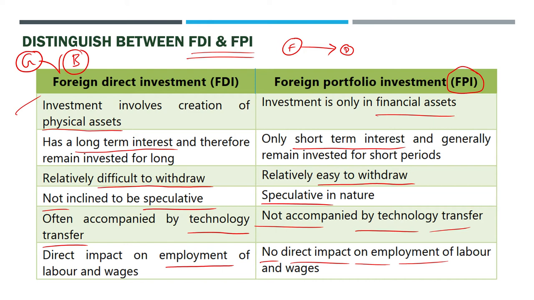FDI definitely creates jobs. How many foreign companies have come to India and started their business? So many companies are there having their offices in India. They have branches, they have associate companies, joint ventures, and direct investment they have made. Some of them have their own complete infrastructure, like Amazon, for example, has built huge godowns, warehouses everywhere in India. So to some extent, definitely they created physical assets also and created employment also. So that is FDI we can call, not FPI.